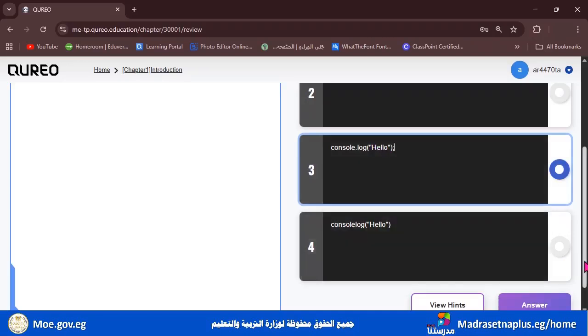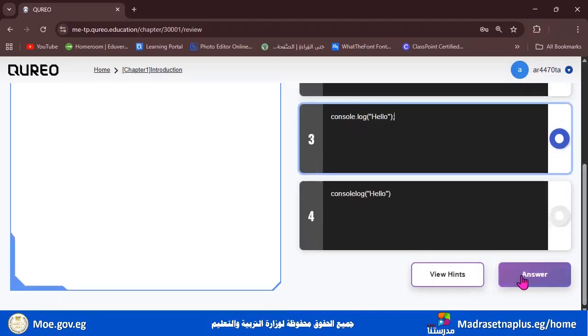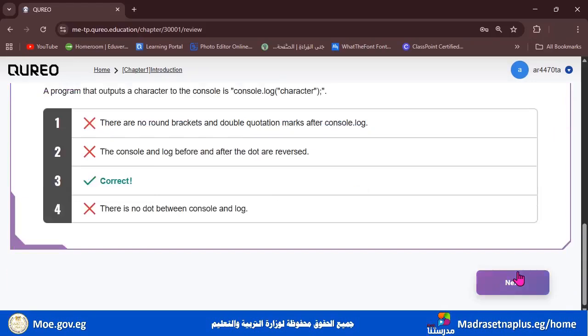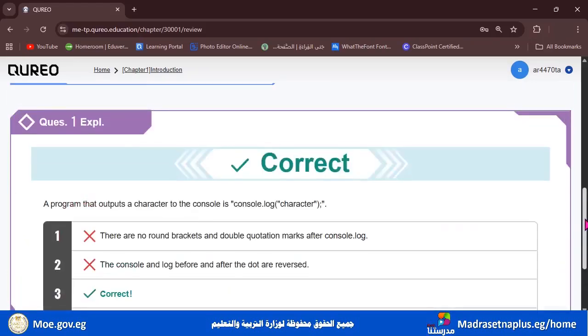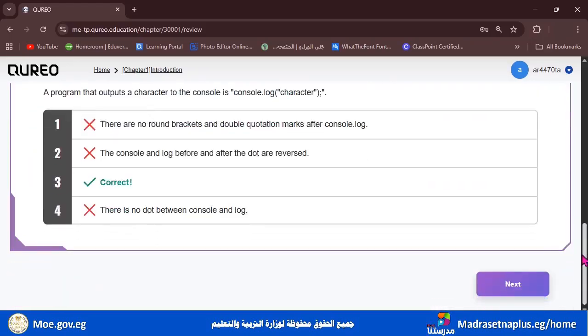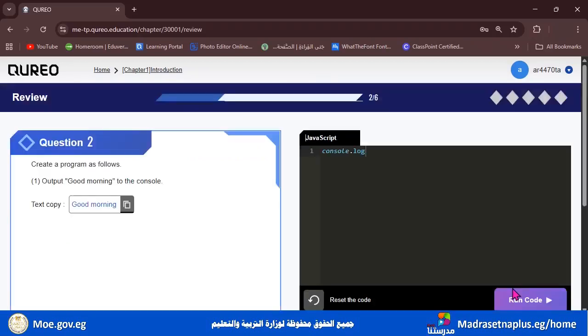So let's click answer. If you are not sure, you can click view hints. Okay, it says this is correct and this is the correct answer. We will click next.